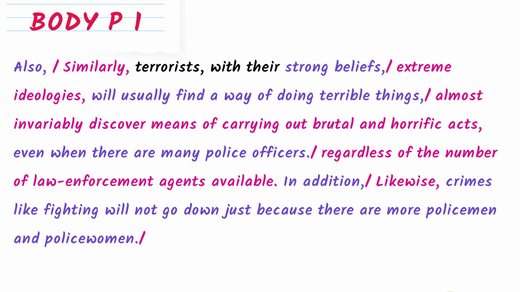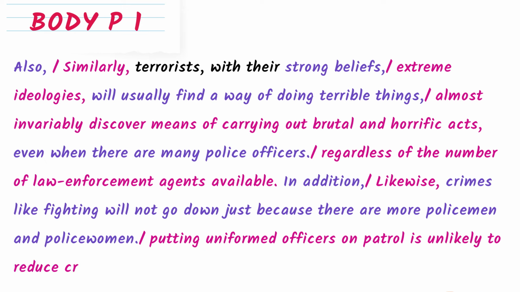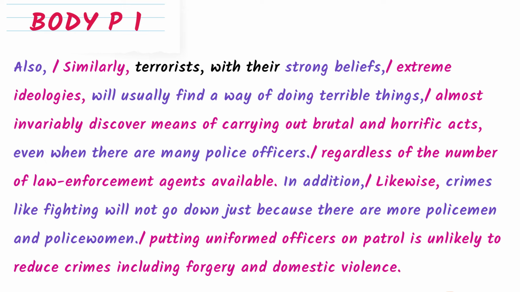Again, the word police is repeated here. Crimes like fighting will not go down just because there are more policemen and policewomen. So how can we change this sentence? All right, I write it like this: putting uninformed officers on patrol is unlikely to reduce crimes, including forgery and domestic violence. Again, you see that I use alternatives instead of crime. And I give some examples of the specific crimes here. And what's that? Forgery, domestic violence.